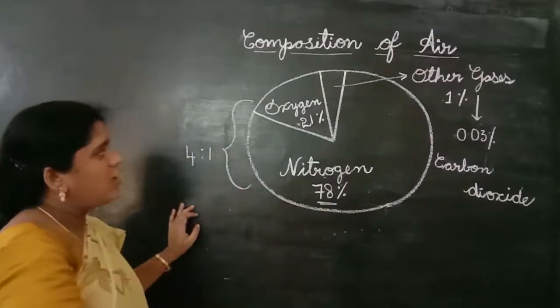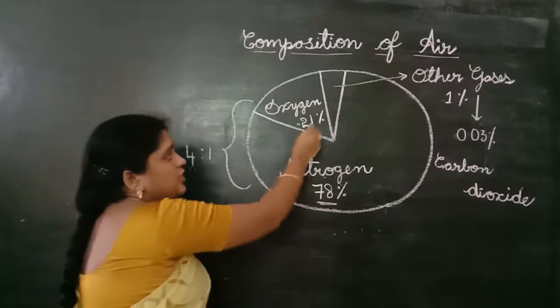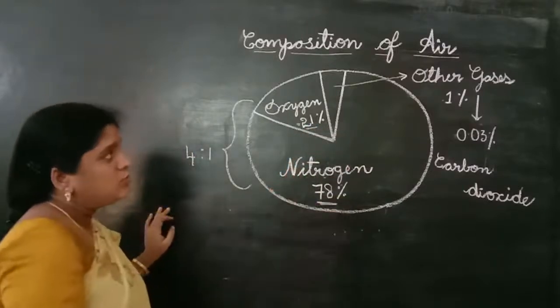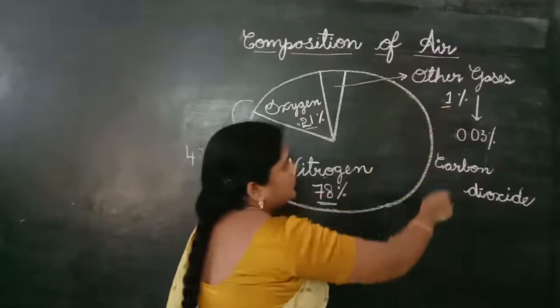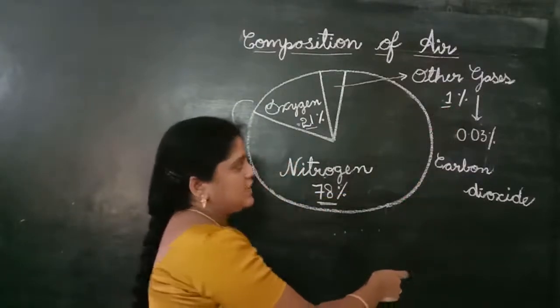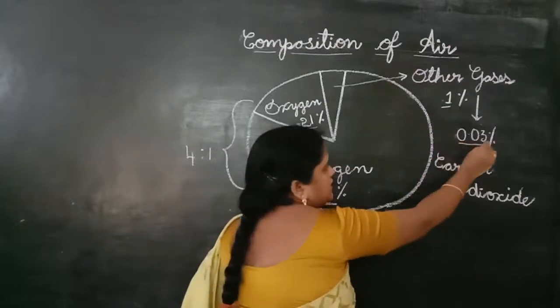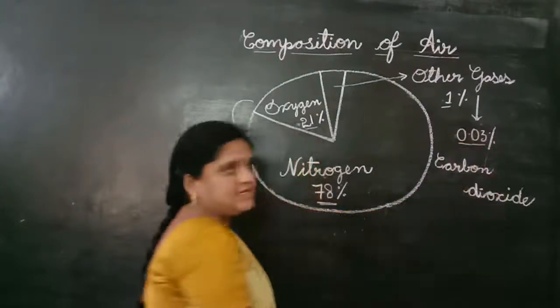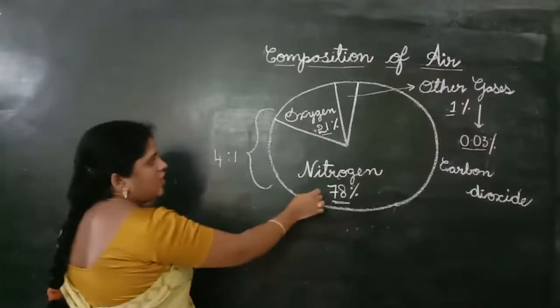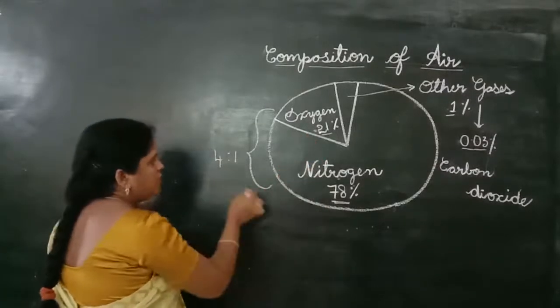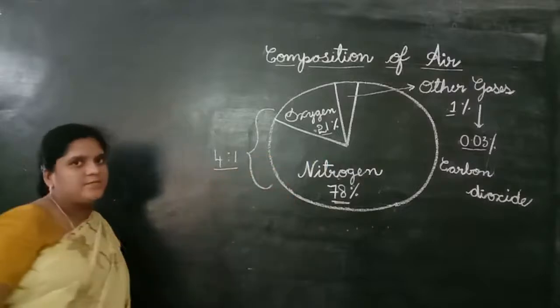What percentage of oxygen in air, children? 21%, children. What percentage of other gases? 1%. What percentage of carbon dioxide, children? 0.03%. Nitrogen and oxygen are in the ratio of 4:1, children.